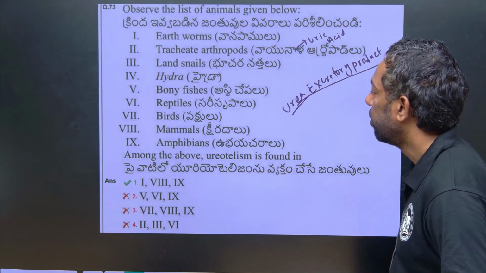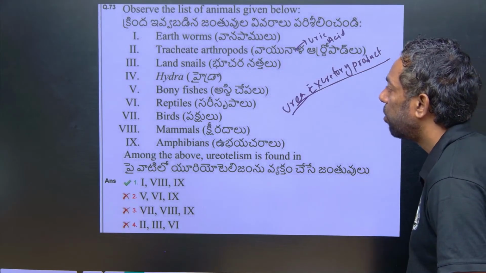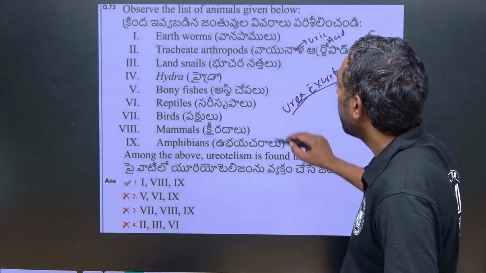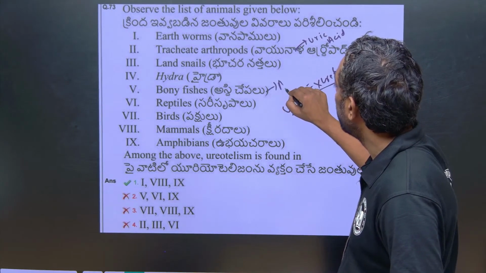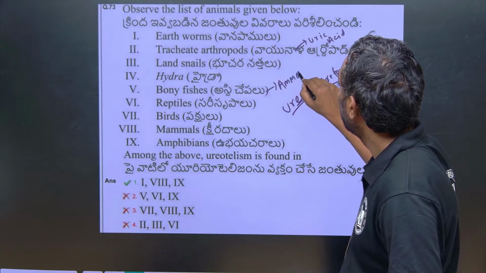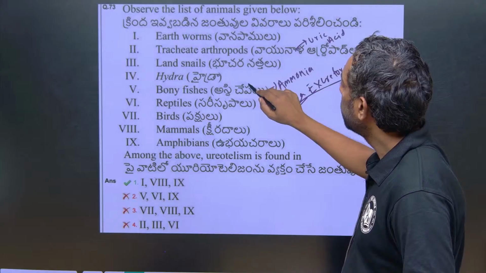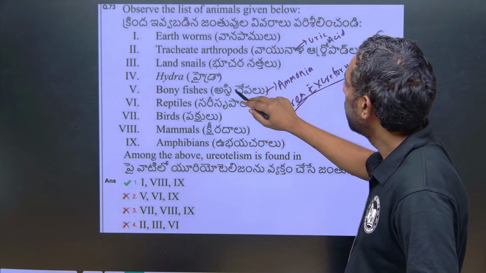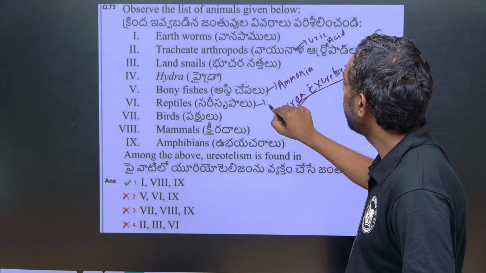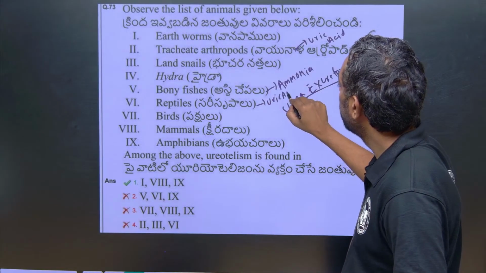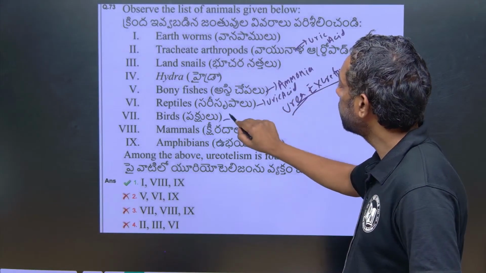Hydra also ammonia here. Bony fishes ammonia, they can produce. Okay, land snails. And reptiles uric acid and birds uric acid.